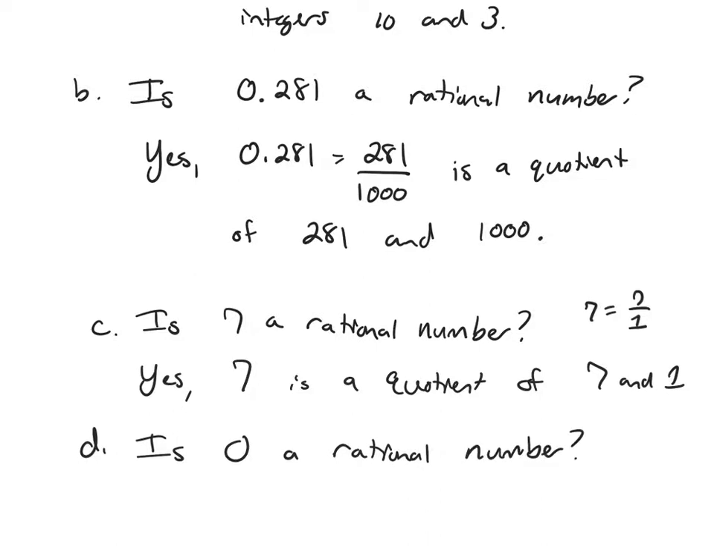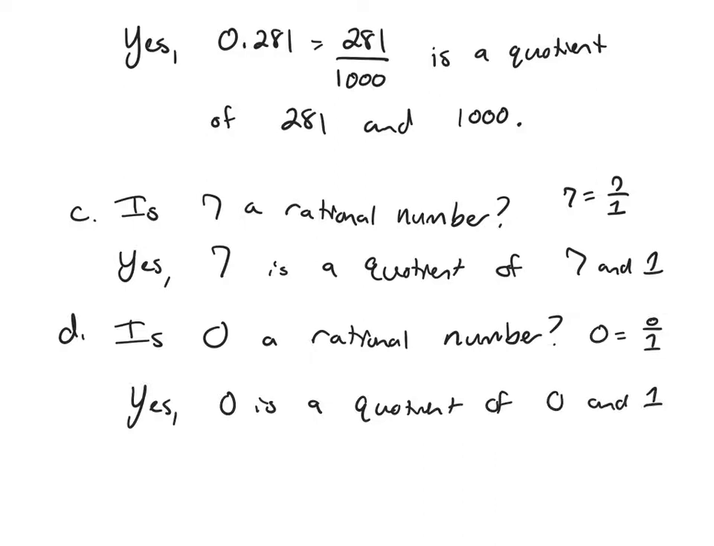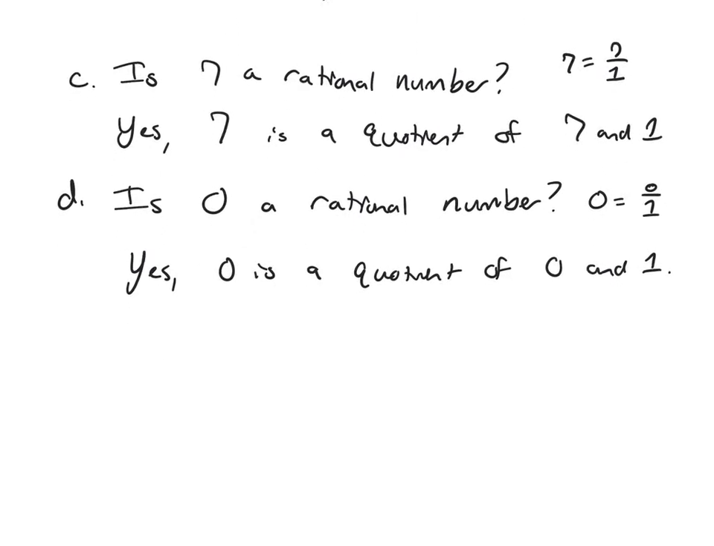What about if I ask, is 0 a rational number? Can I write it as a fraction of integers? 0, it's 0 over 1. So yes, 0 is a quotient of 0 and 1. So this works with any integer. We just did 7 and 0, but any integer, you can turn it into a fraction just by dividing by 1.